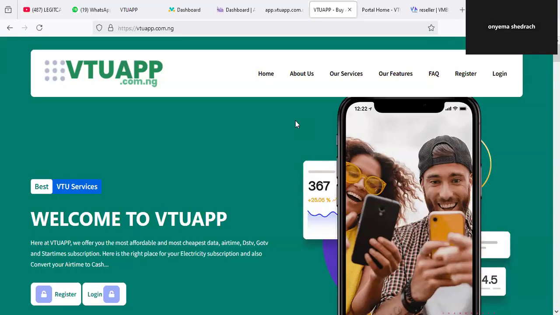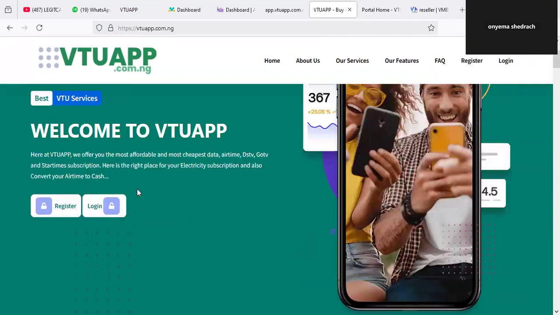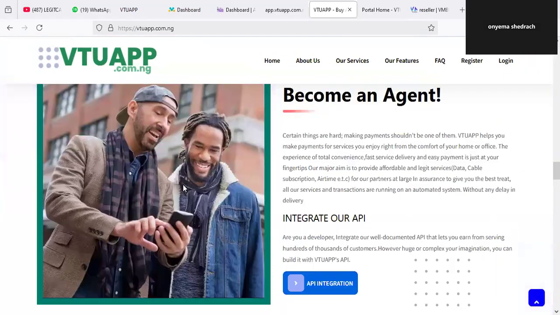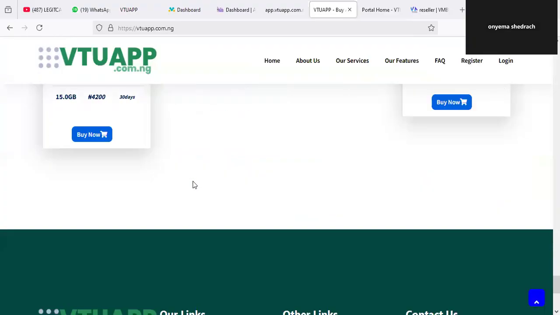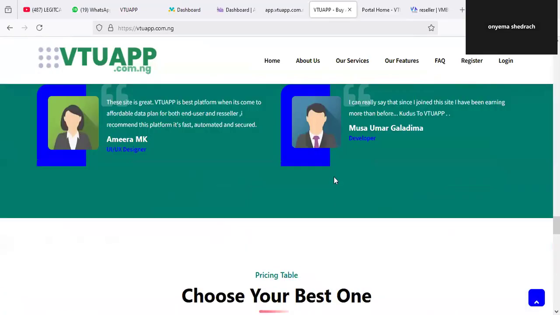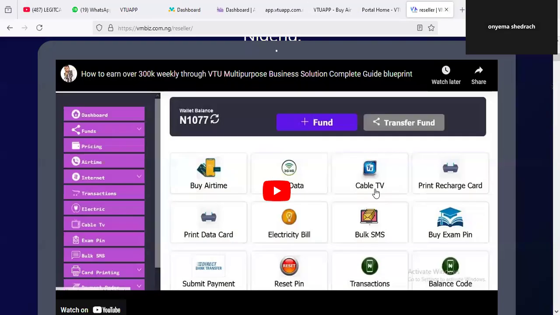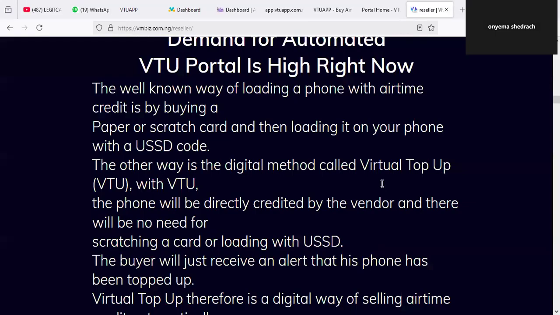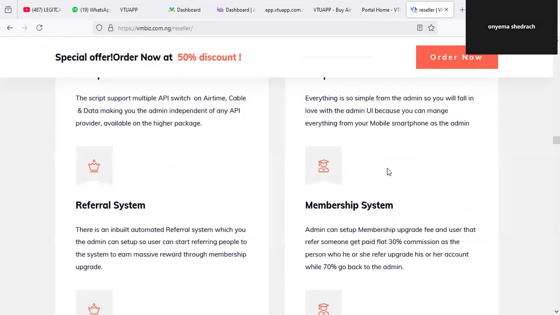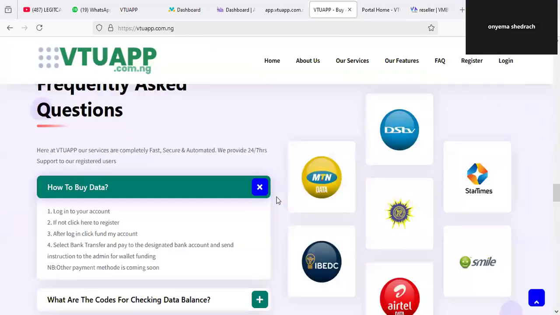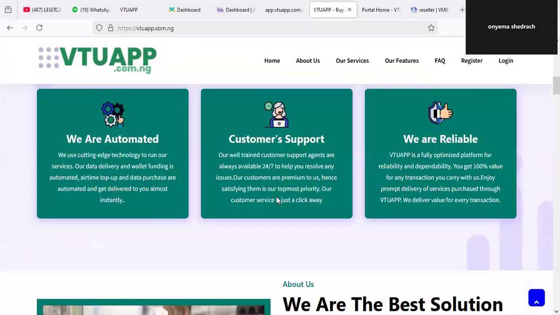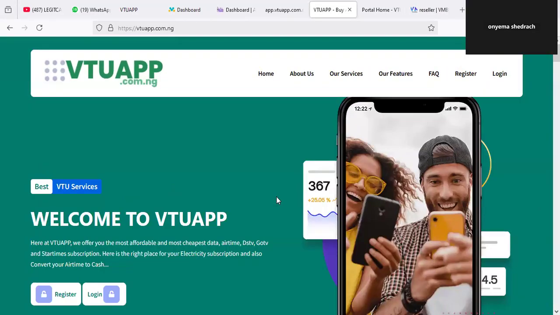Okay, this is v2app.com.ng. So if you come here, you can register or log in. But then let's just go through it. You can see how classic and neat this solution looks. So those of you that are ordering the reseller solution, like you want to pick a reseller package, this is how your own website may look. Because people don't understand what a reseller website is and how it really looks, I'm just showing you in this video.